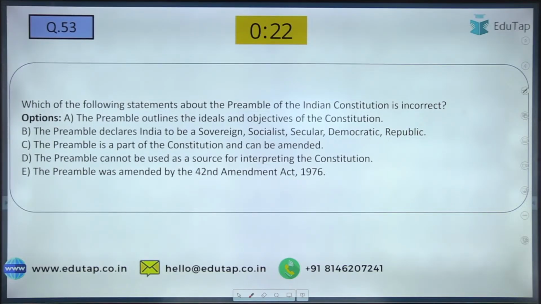Mark your answer. Vedant is writing C. Shreyas C. Supriya is writing D. Nilesh is writing E. Now we are getting different answers. So let us see which one is the correct option. Write your answers. I want each and every one of you to participate.